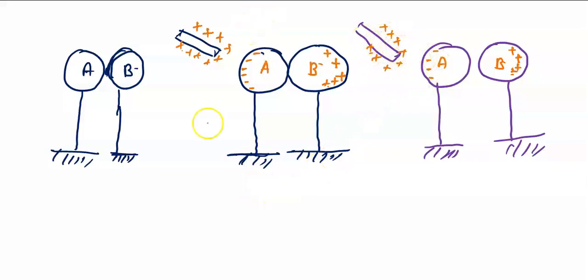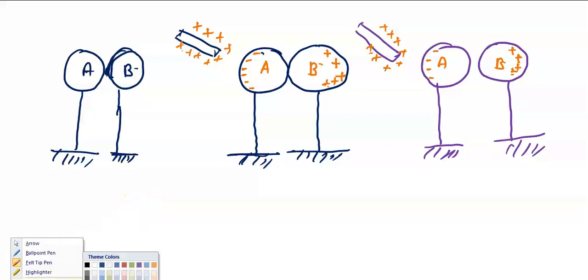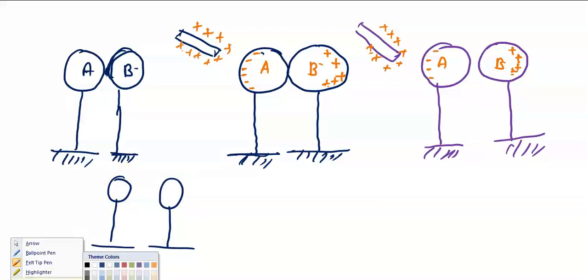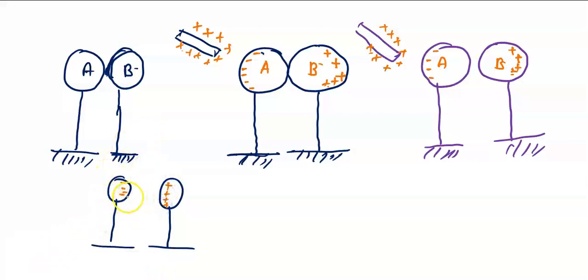Now we remove the glass rod. So what will happen now? When we remove the glass rod, these electrons and positive charges will start getting attracted towards each other, coming towards each other like this, so electrons will come on this side and positive charges will come on this side. And at the end when we separate them completely, we have increased the distance between them to a greater extent, so they are far away now.